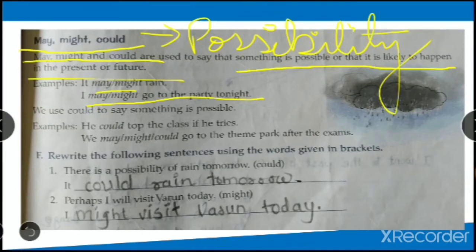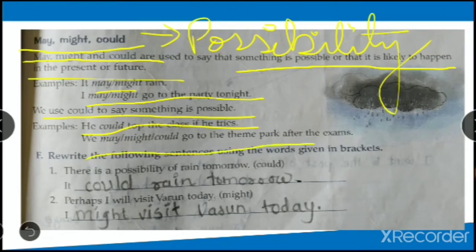We use could to say something is possible. Now when do you use could? When you are certain that yes, there is a possibility of this happening. When you are certain about it, at that time he could top the class if he tries. Okay? If he tries only, it's certain that if he tries, he can pass. Okay, so he could top the class if he tries.